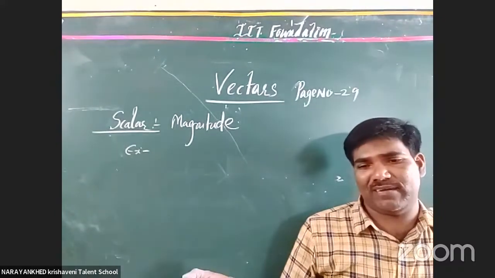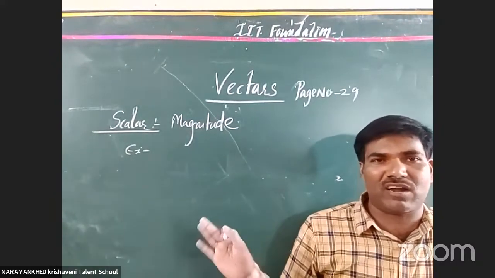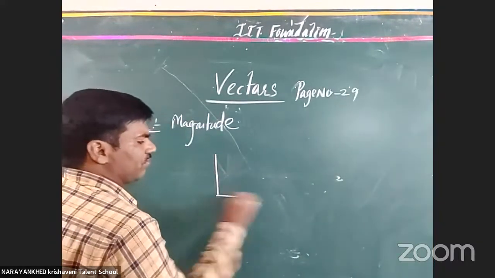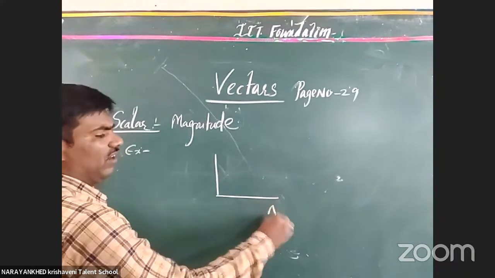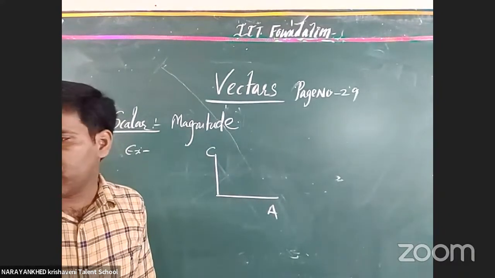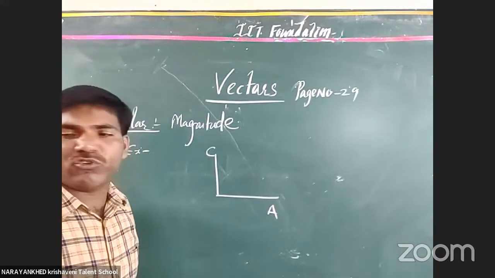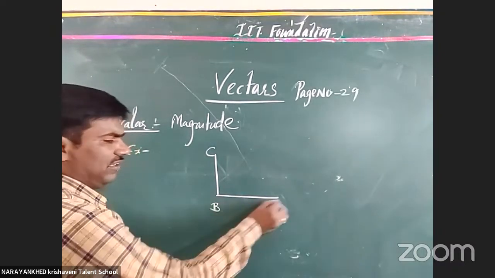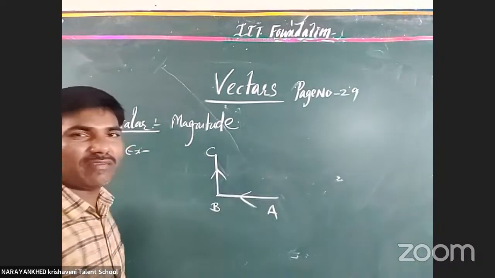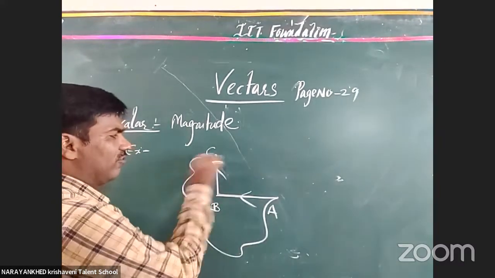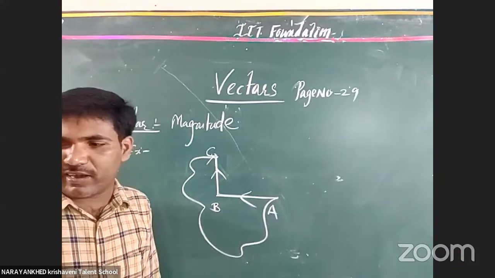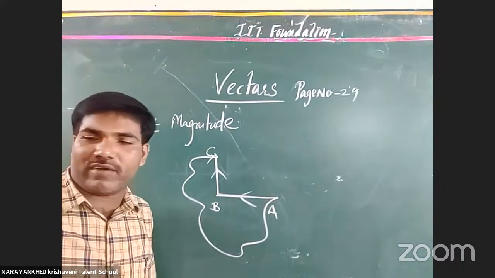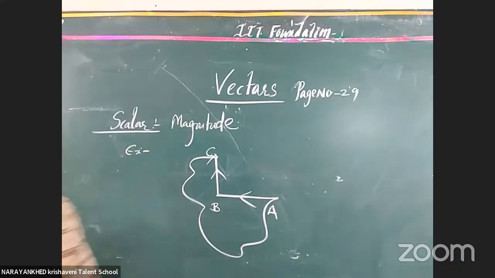Distance and displacement both look like the same thing, but they are not. A simple thing I want to tell you: suppose this is A and this is C. I want to move from A to C. Going A, B, C is one path, and there are other paths too. You could even take another path from Sri Lanka to here, no problem. That is also called distance.